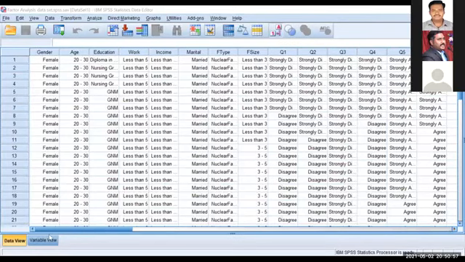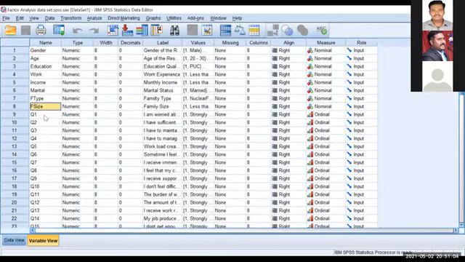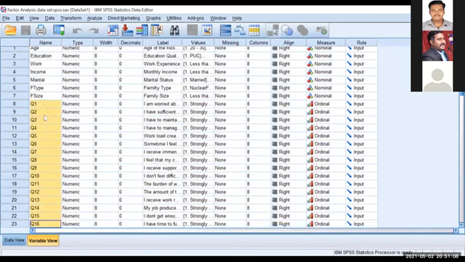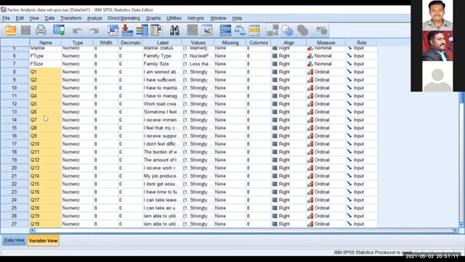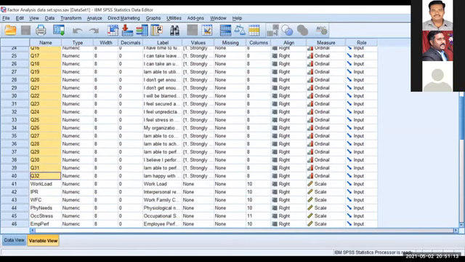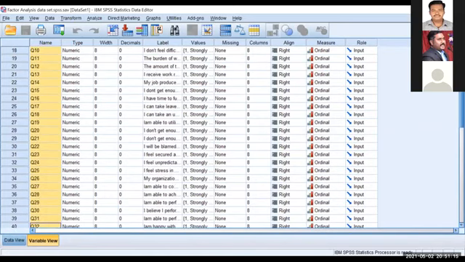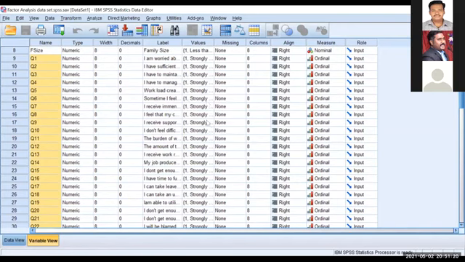I'll show the SPSS screen. Can you see the SPSS screen right now? And this is the data. I'll go to the variable view, and this is the data I entered. See, gender, age, demographic factors I entered, and question 1 to question 32 I entered. I gave the value for each variable.